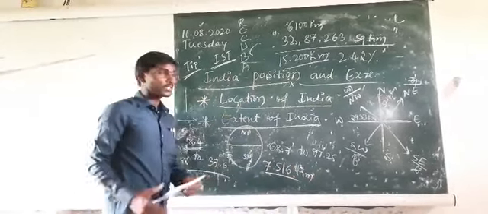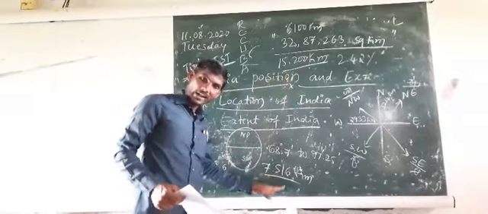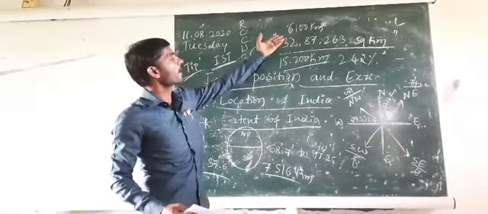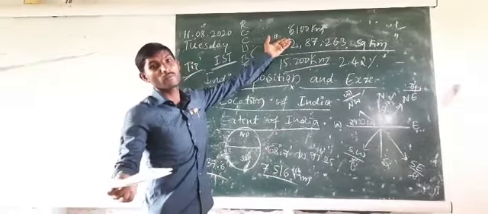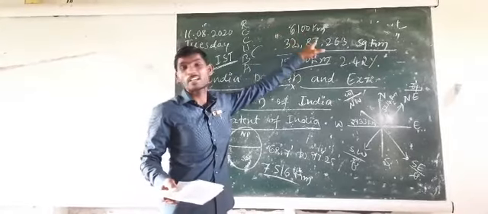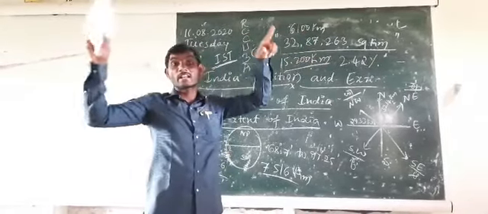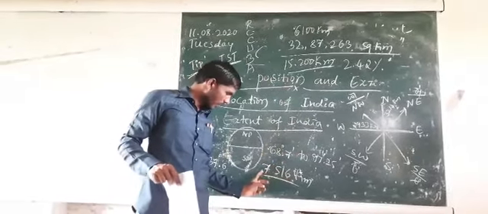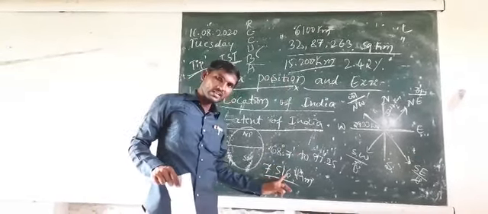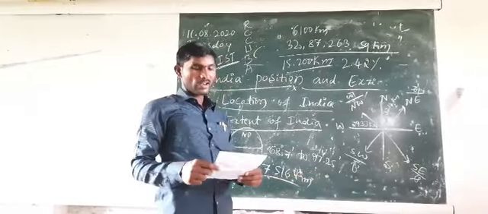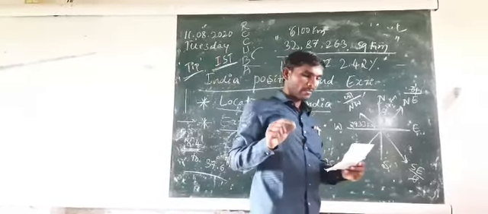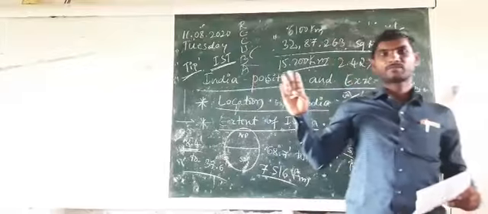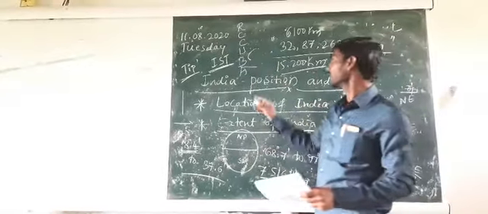How many kilometers? Including islands, 7,516 kilometers. Without islands, the water frontiers are 6,100 kilometers, which means the coastal area.